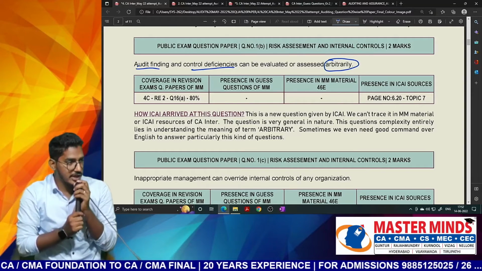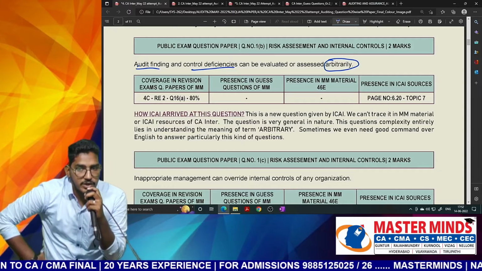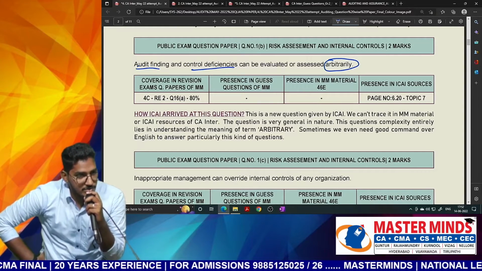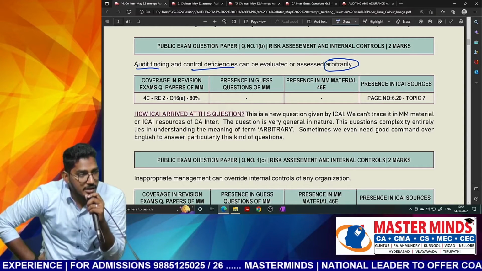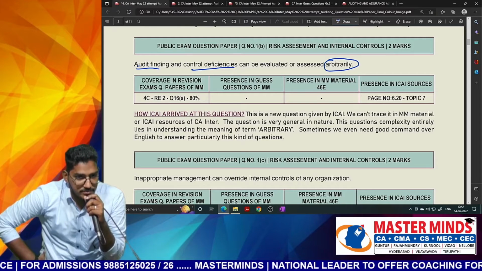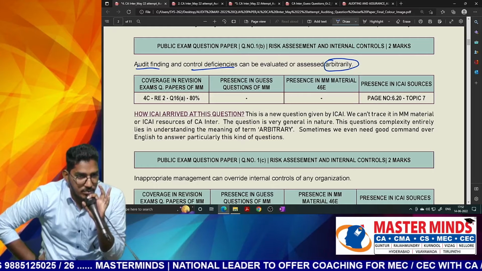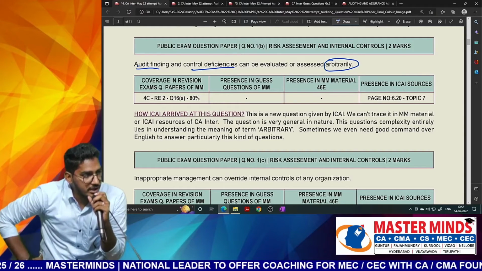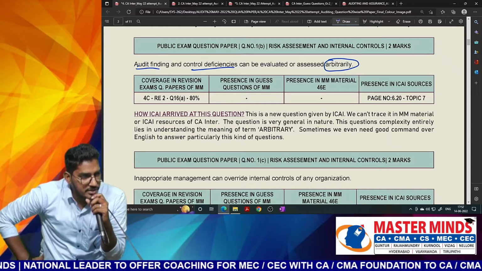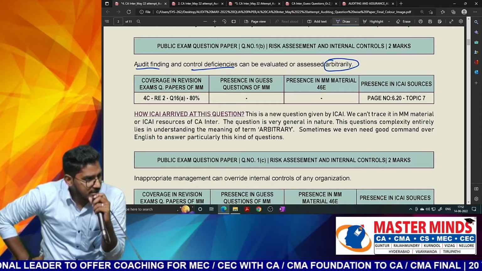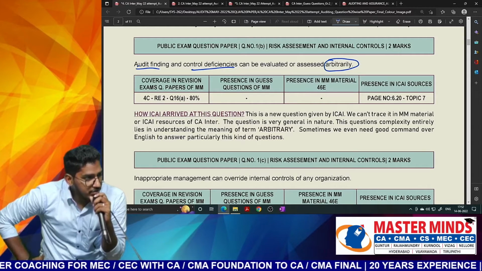Here the entire question lies on understanding the meaning of the term arbitrarily. Sometimes they will expect even this grammar, English interpretation skills also. The dictionary meaning of the term arbitrary is random, without following any structured technique. Arbitrarily means randomly, without following any proper technique, just like that, whatever comes to you. Do you think we will evaluate audit findings and control deficiencies in a random manner without following any structured technique? No. How are we going to analyze it? On the basis of professional judgment.